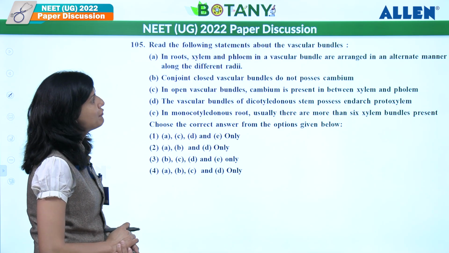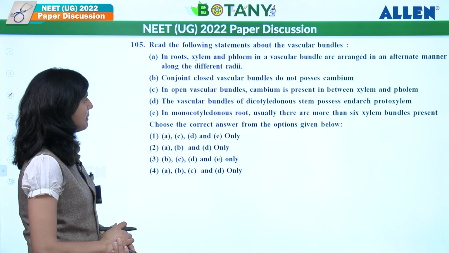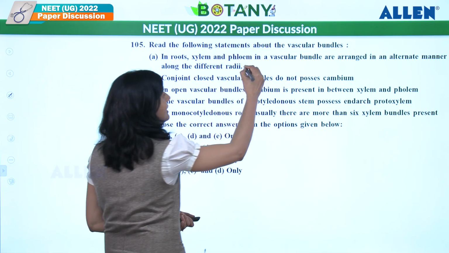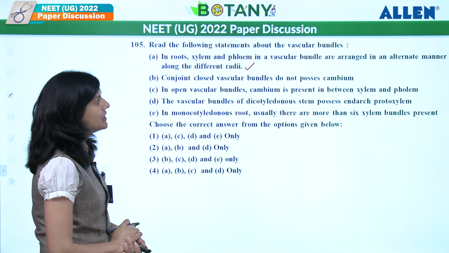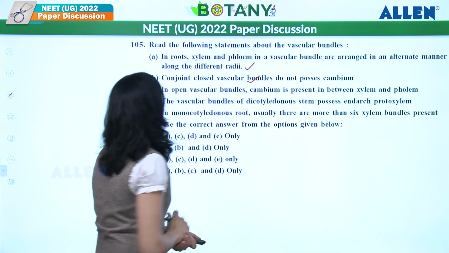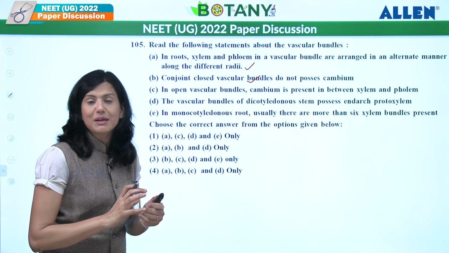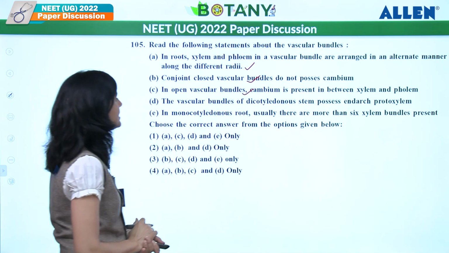In roots, xylem and phloem in vascular bundle are arranged in an alternate manner along different radii, radial arrangement, a direct line, correct statement here. Conjoint closed vascular bundle does not possess cambium. That is also a correct statement over here. In open vascular bundle, cambium is present. Which kind of cambium? Intrafascicular cambium is present. So that is also a correct statement here.